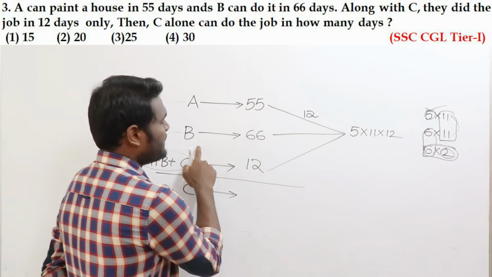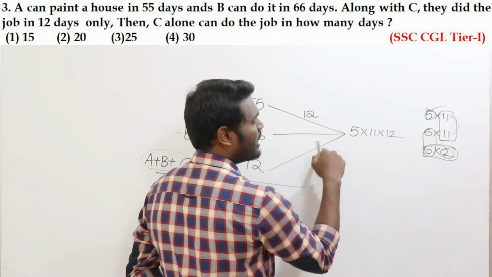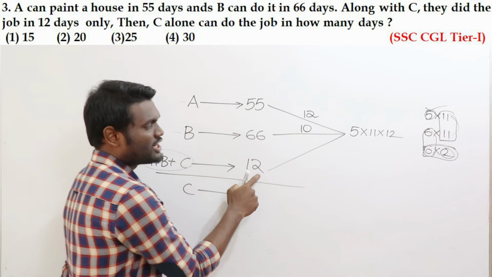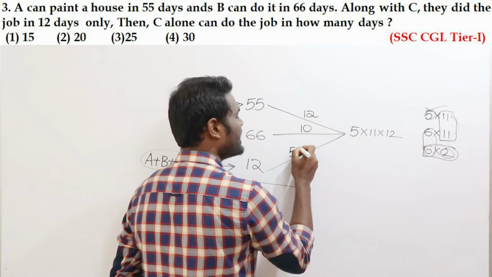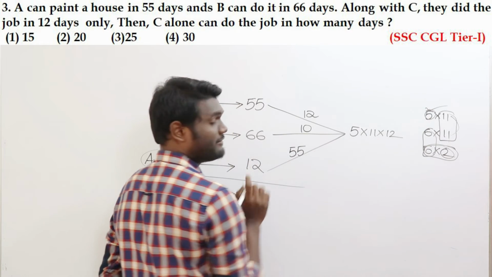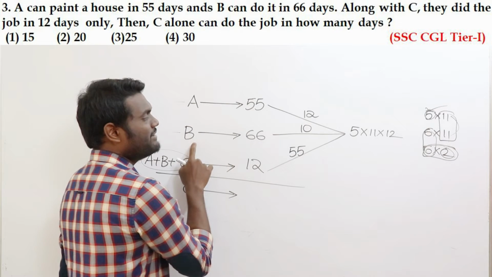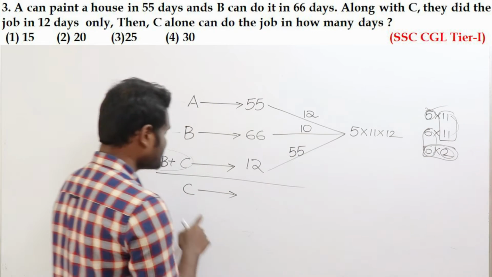Next, what about B? B will take 66 days of time. Then in one day how much is he going to do? He will do 10. Next, A, B, C, they are going to take 12 days. If they take 12 days, then how much will they do in one day? In one day they can do 5 into 11, 55. Okay, which means A will eat 12 apples per day, B will eat 10 apples per day, C will eat 55 apples per day.